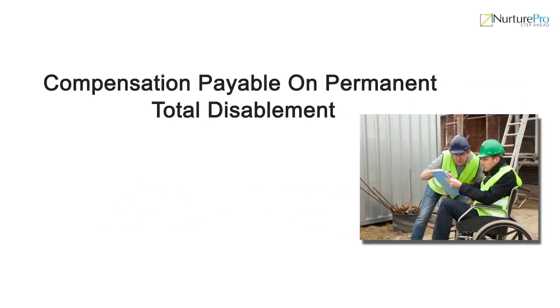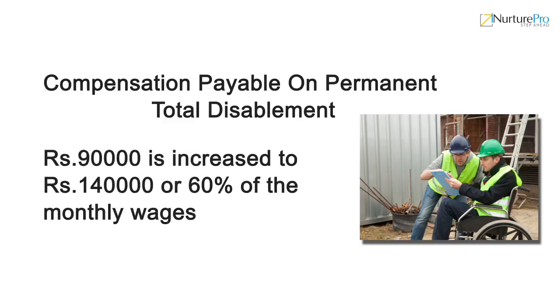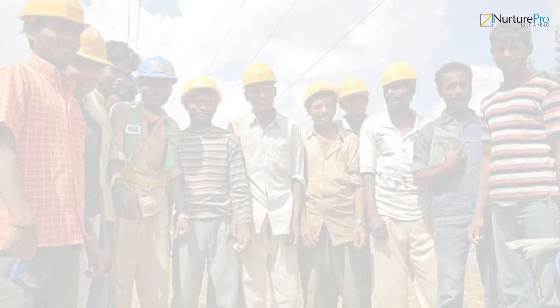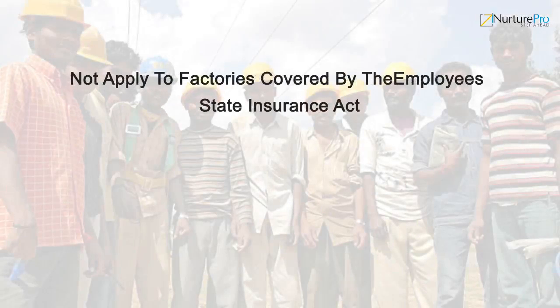The minimum compensation payable on permanent total disablement from the injury is increased to Rs 1,40,000 from Rs 90,000, or 60% of the monthly wages of the deceased multiplied by the relevant factor. This Act does not apply to factories covered by the Employee State Insurance Act.